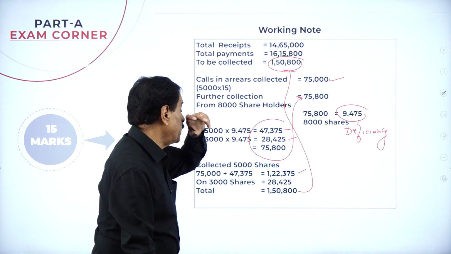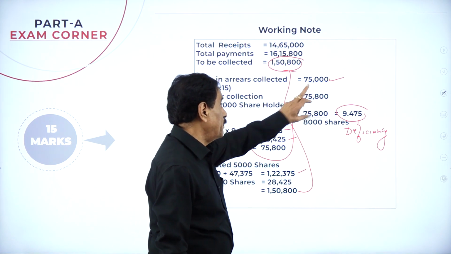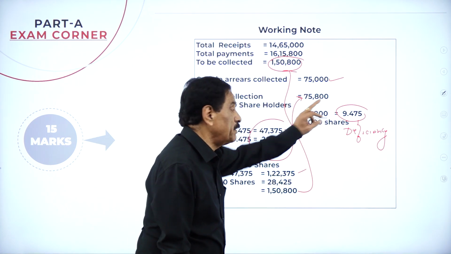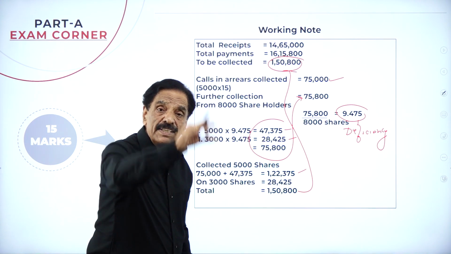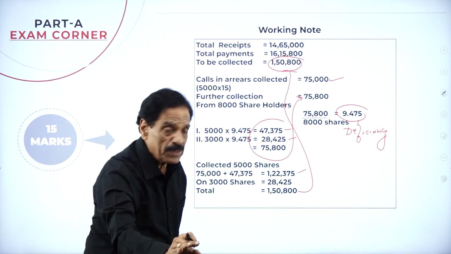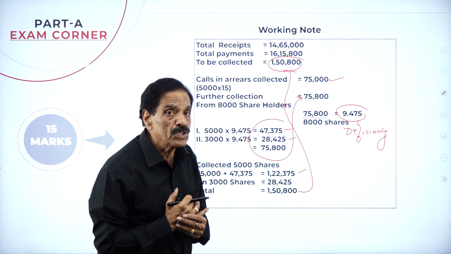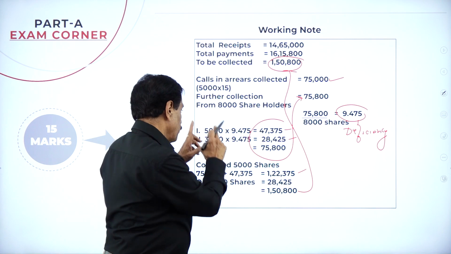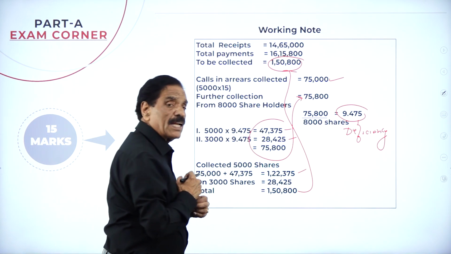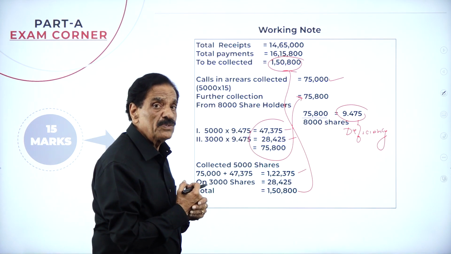Totally the shortage is 1,50,800. I collected 75,000. How much shortage? 75,800 will come. That can be divided among 8,000 shares. Per share loss is 9.475. I collected from the 5,000 shares 47,375.